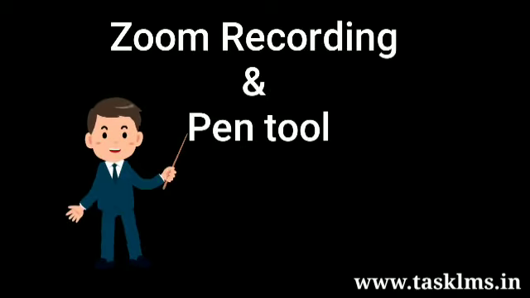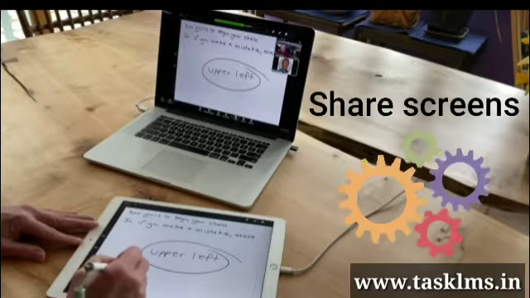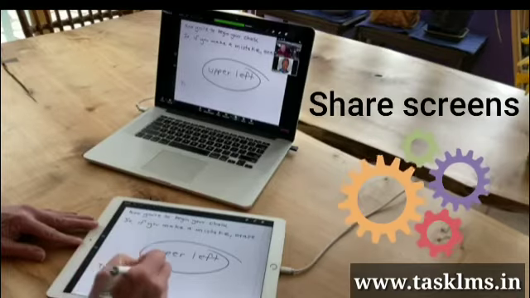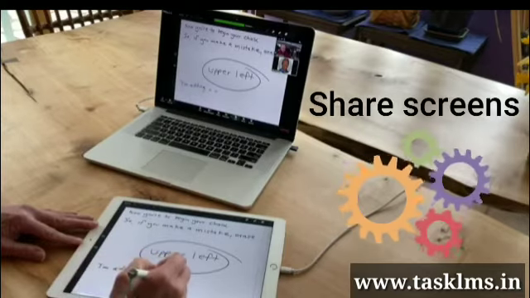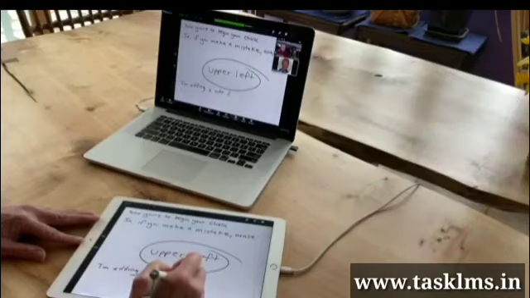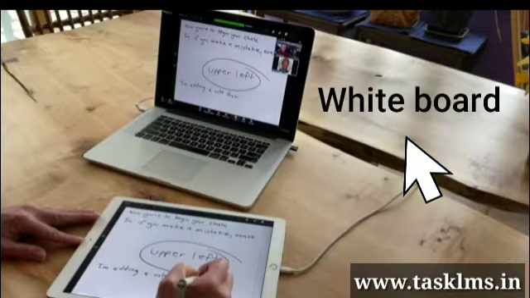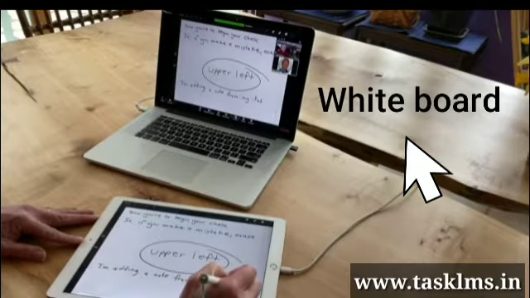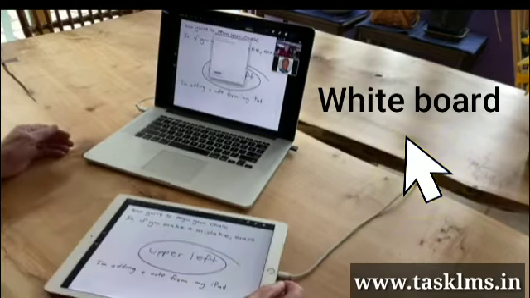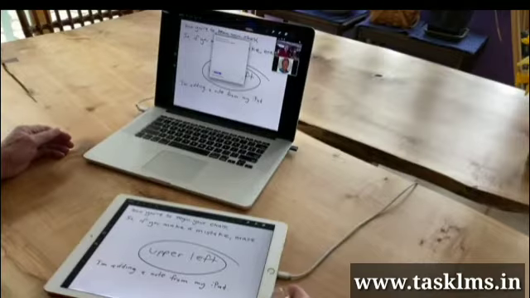Next tool is using your Zoom recording and pen tool. You all must have now experienced doing a Zoom meeting. In that you have a record option. You can record your own video. If possible, you can use the pen tool, or you can use your whiteboard instead of a pen tool. Both work in the same way. You can do this kind of recording also.